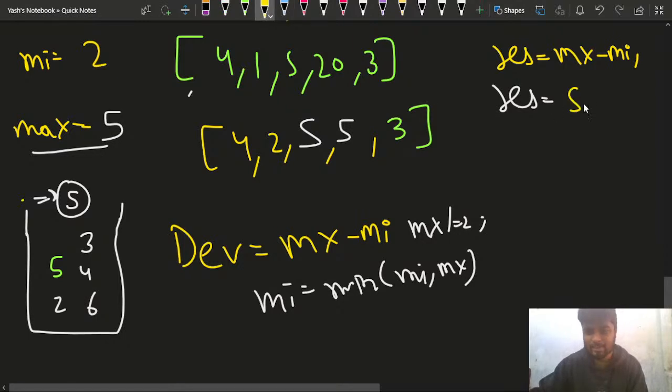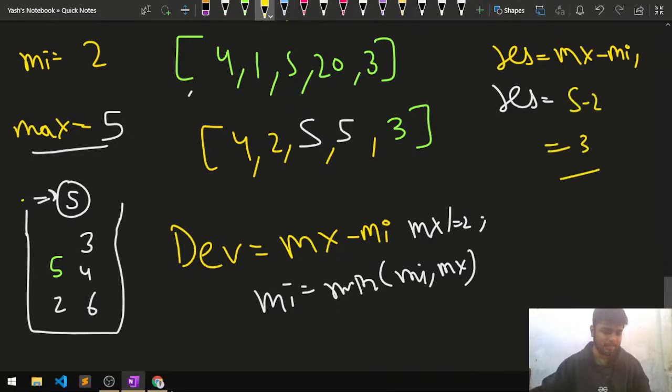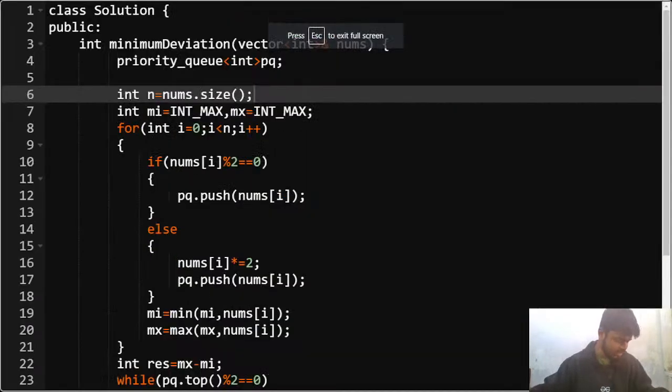I'll get this thing, right? 5 minus 2, that is 3. So that is how it will get updated. Now let me show you the code part. I just missed the 6th part, but still I hope that the observation is clear.